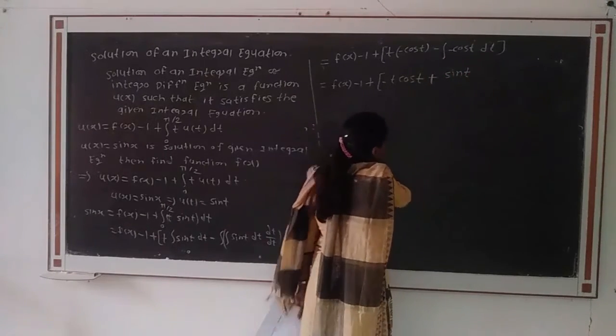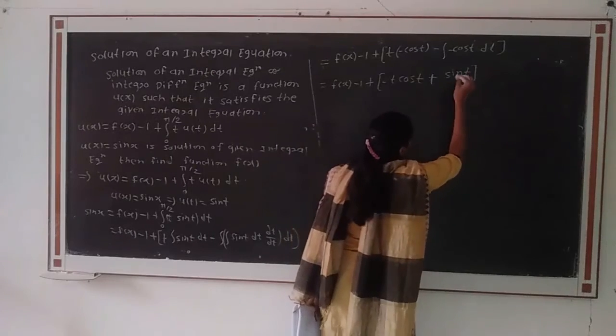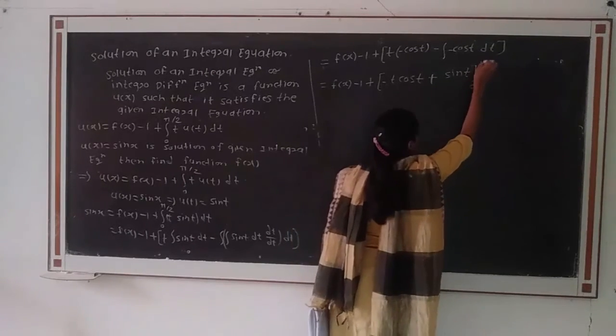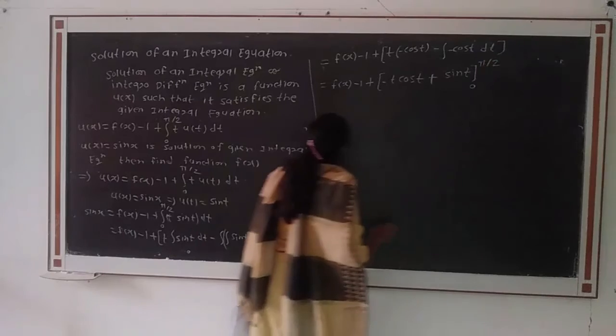Here the integration is complete, therefore we write the limits from 0 to pi by 2.